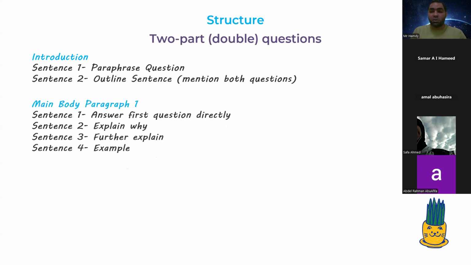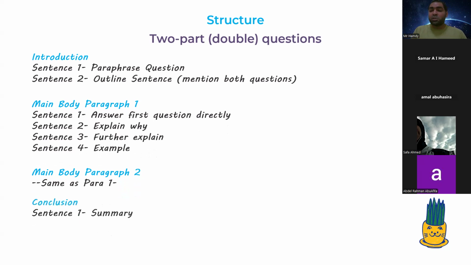Then paragraph 1. What are you going to do in paragraph 1? You will answer the first question directly. Explain why, further explain, give examples. As we mentioned before, if you have any previous experience about this matter, you have to mention it, no problem. And in paragraph 2, you will do the same for the second question. So we have the first question and the second one. You will answer both of them. In the last paragraph, you will give a summary. You will summarize what you mentioned in both of them.